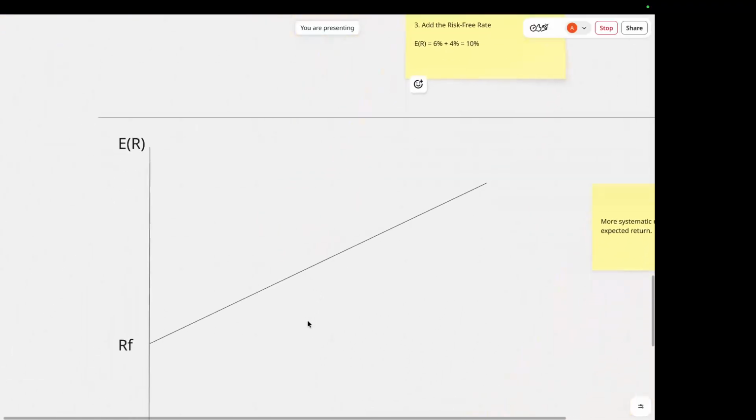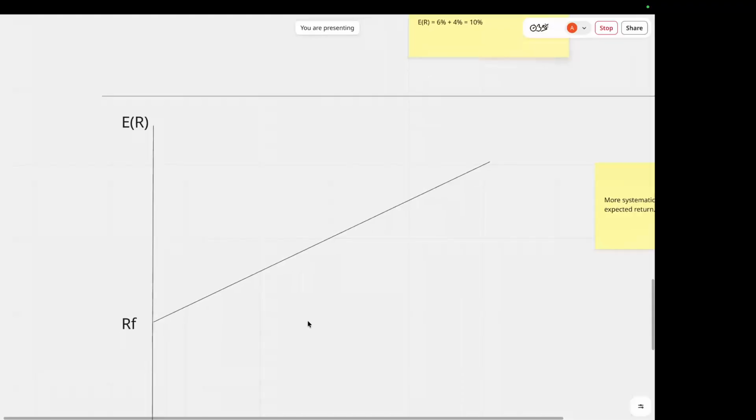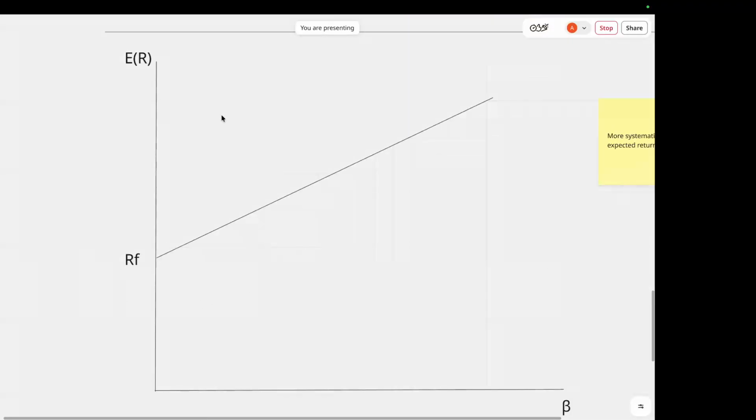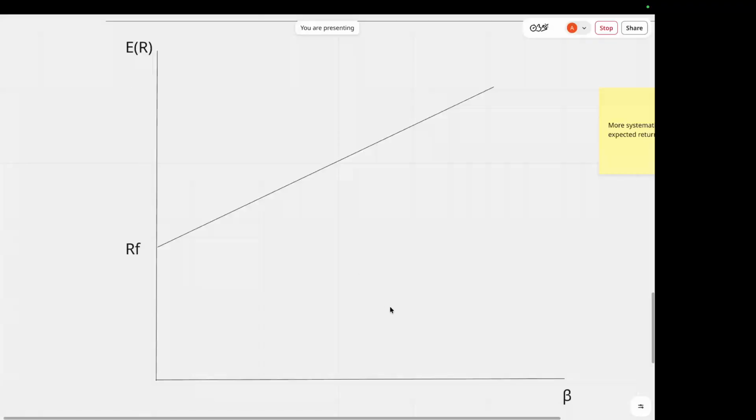So we can finally also visualize the CAPM using something called the security market line, or the SML. If we plot the beta on the horizontal axis and we plot the expected or required return on the vertical axis, then the security market line would slope upwards according to the market risk premium. And a stock with a beta of 0 would theoretically have a required return equal to the risk-free rate. So the security market line starts at the risk-free rate.